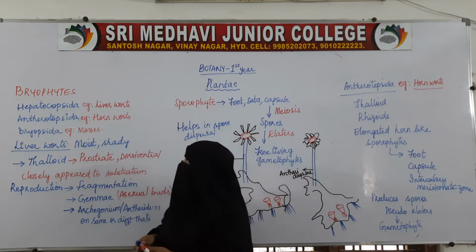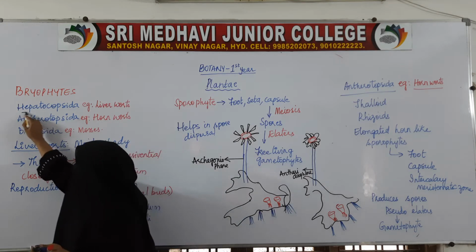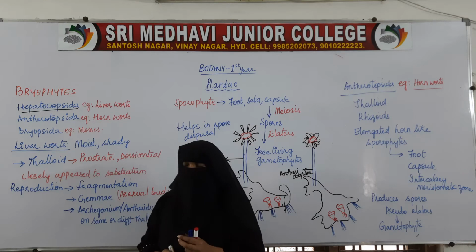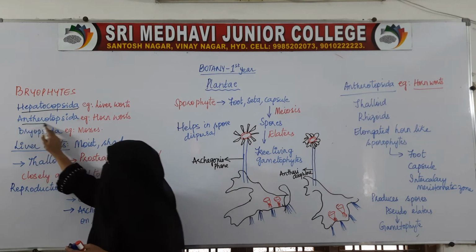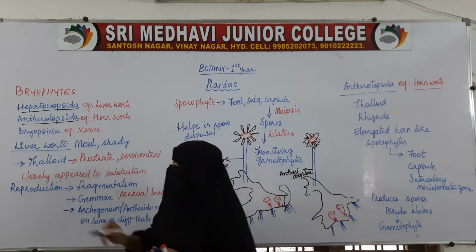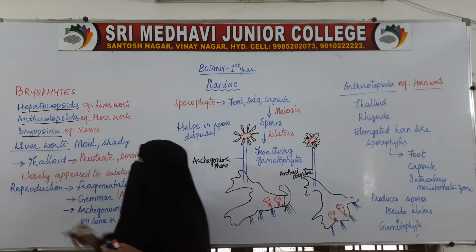First is Hepaticopsida. The next is Anthocerotopsida, and the third is Bryopsida.